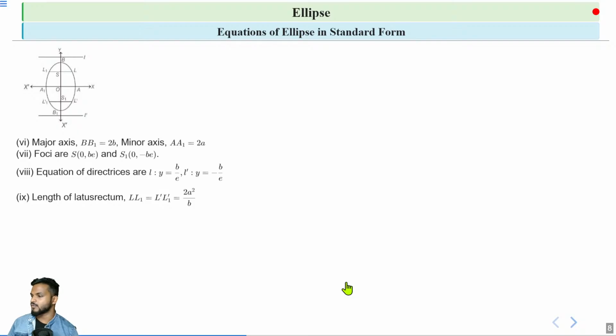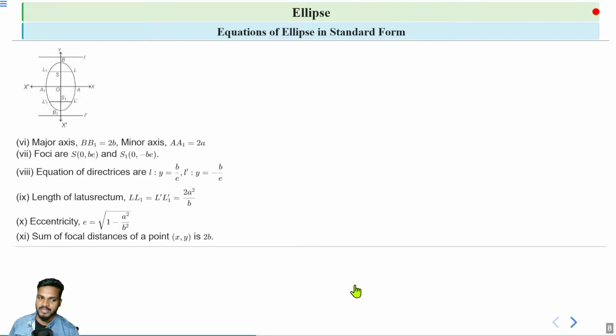And the length of latus rectum for a vertical ellipse, L1 equal to L dash 1, is given by 2a square by b. And eccentricity, denoted by e, is given by e is equal to root under 1 minus a square by b square in case of a vertical ellipse.